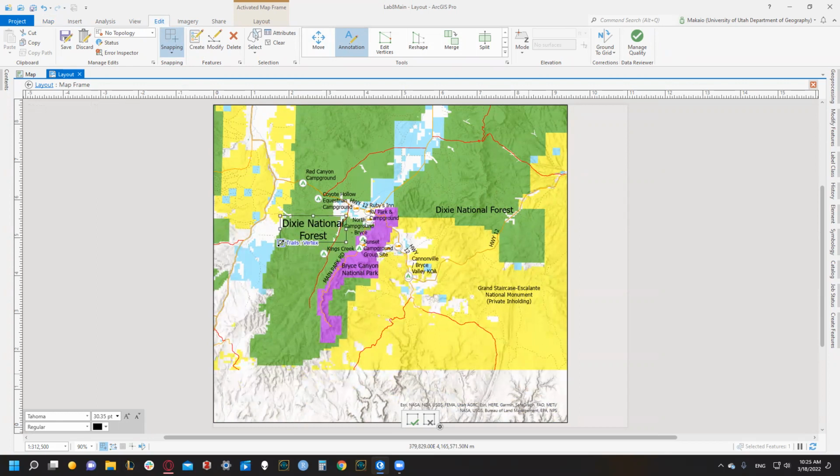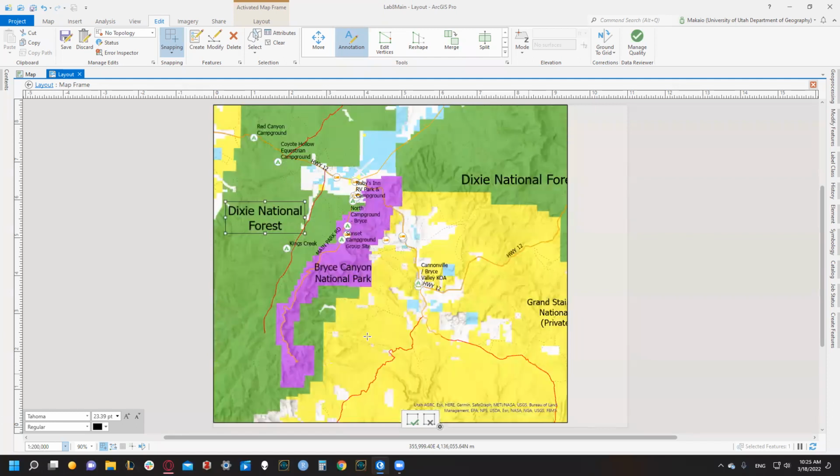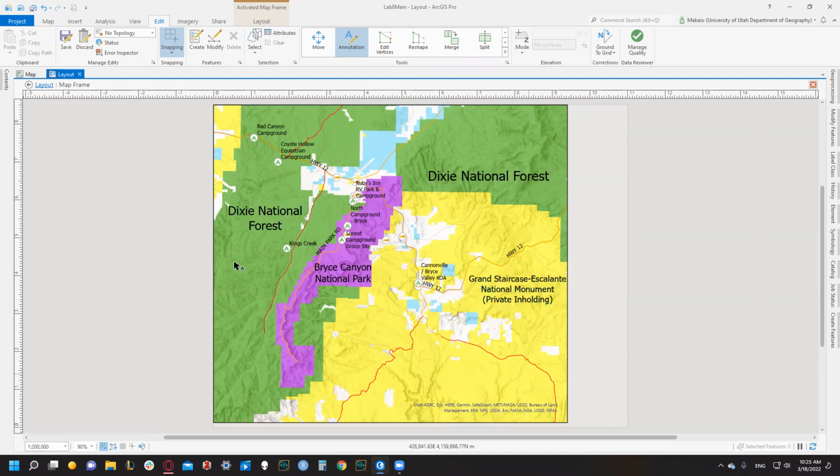We got to resize these by hand though, because remember, we converted these to annotation, so they're not going to be automatically updated by Arc. These are separate. There we go. 1 to 200. We'll put you right there, and then we'll move this one right here. Perfect. Heck yeah.